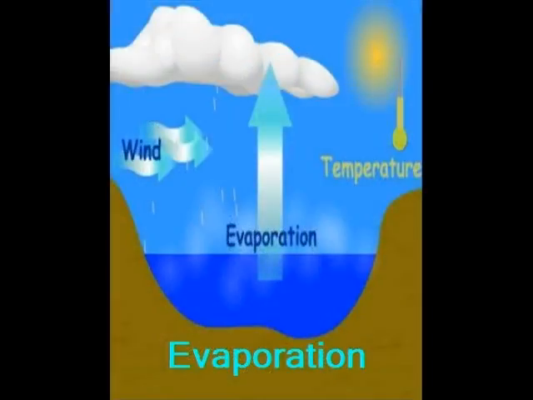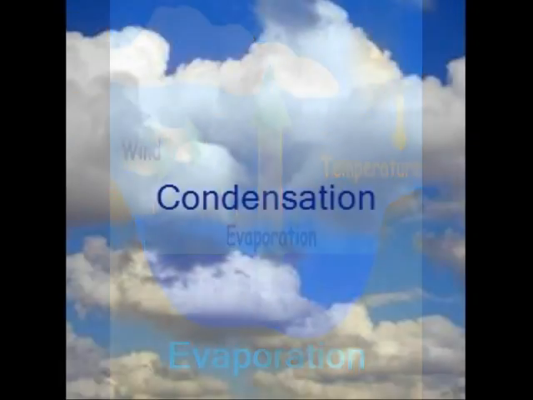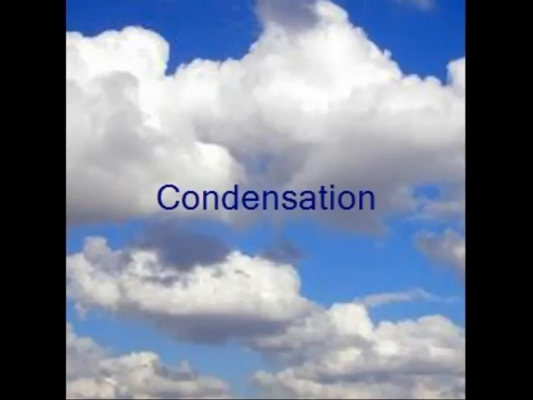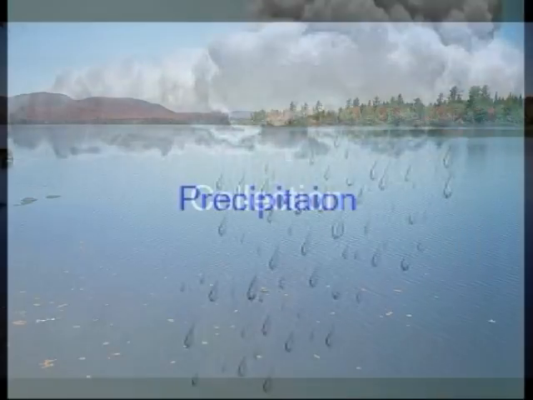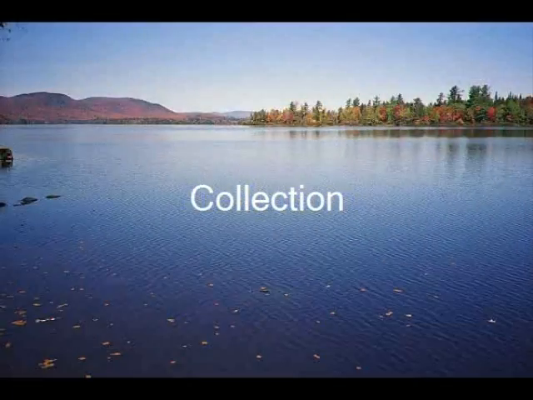The sun's heat causes evaporation from streams, lakes, oceans, and rivers, and transpiration from plants. It then changes to a gas called water vapor, which forms clouds, and this is called condensation. The clouds get heavier and heavier as more water evaporates from bigger clouds, and when they get too heavy, it rains, hails, sleets, or snows. This is called precipitation. After the water has fallen, it collects in rivers, lakes, oceans, and aquifers.